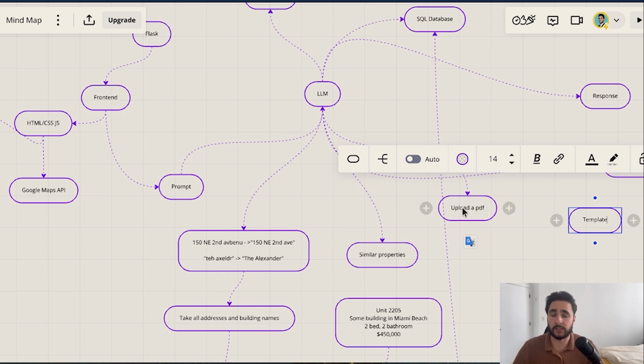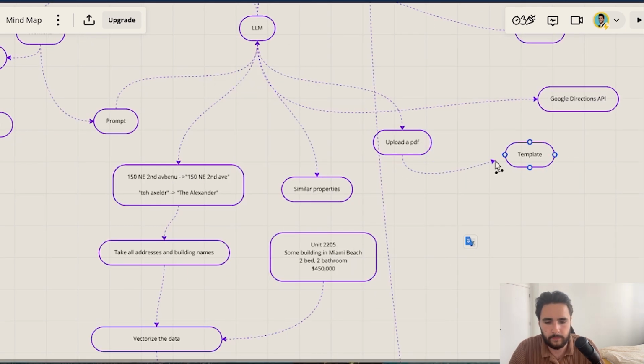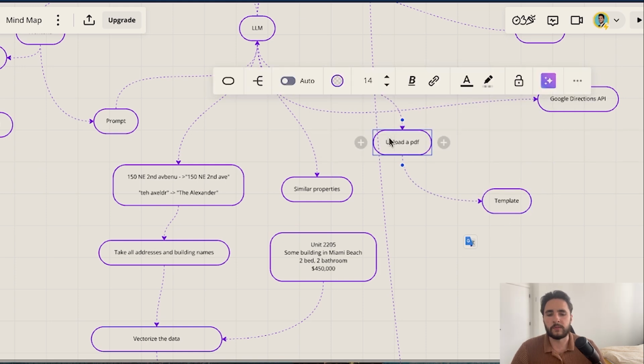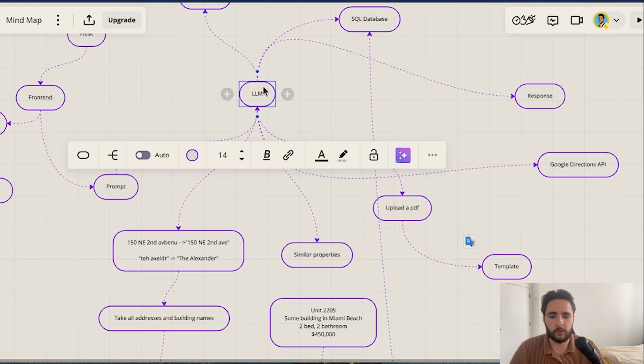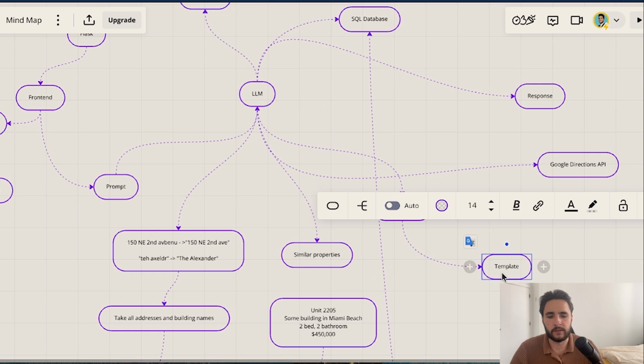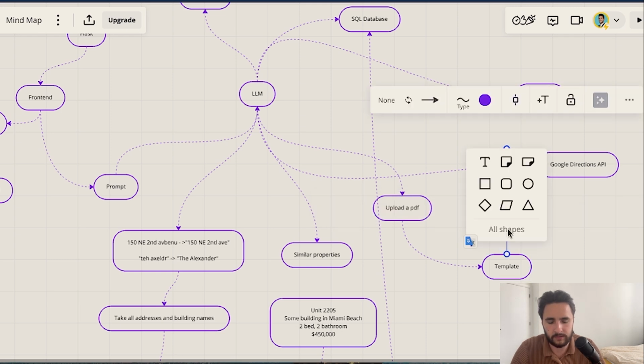Maybe it could be an HOA document, which talks about the monthly fees for owning an apartment here and how the fees are being distributed, if it's to the pool maintenance or maintenance of pipes and stuff. But essentially, once we upload a PDF, the software will know that it should load this template, and this template has some instructions on more or less how it should interpret the PDF. And with that, we get our response again.